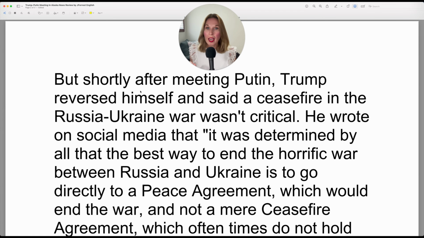But shortly after meeting Putin, of course we have after, which is a preposition, so that's why you have your next verb in the ing form. Shortly after meeting Putin, Trump reversed himself. So in a car, if you go in reverse, you go backwards. So if you reverse yourself, you say something that's the opposite.